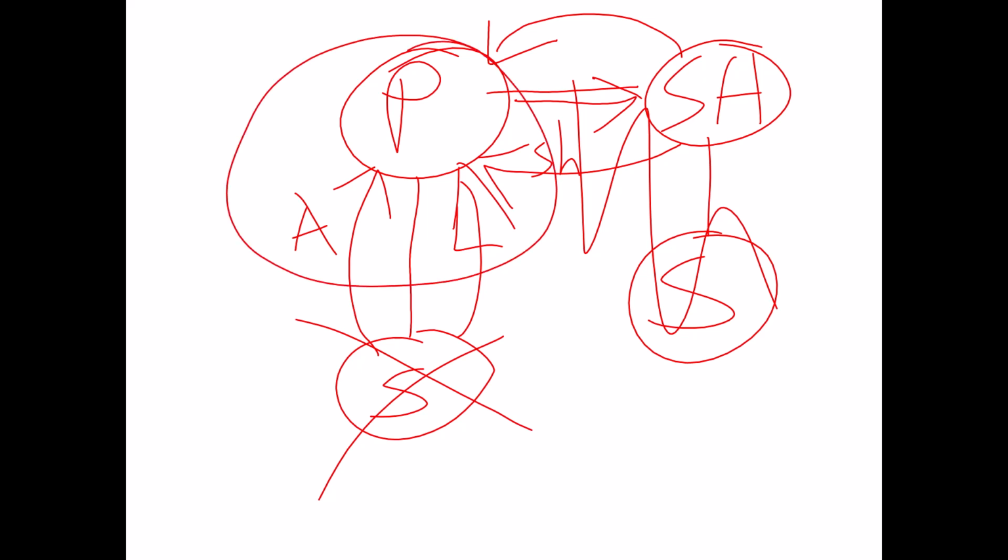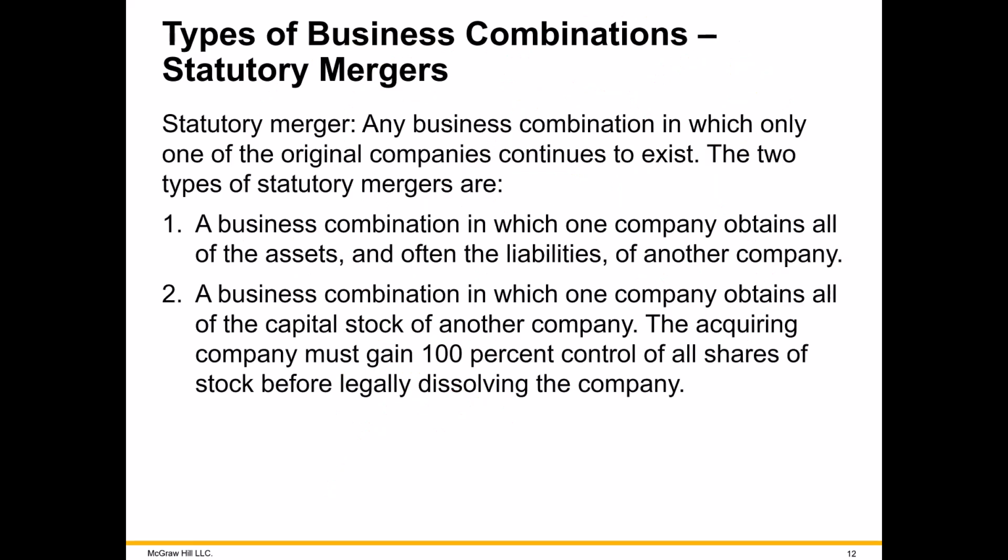So the ultimate thing is we just have one company at the end in these so-called statutory mergers. Of the two different ways, maybe this could be simpler for the parent, buying the shares of stock. Well, I'll take it back. The other way, buying the assets and liabilities directly, could be simpler for the parent. Taxes could be different depending upon which of the two methods you use.